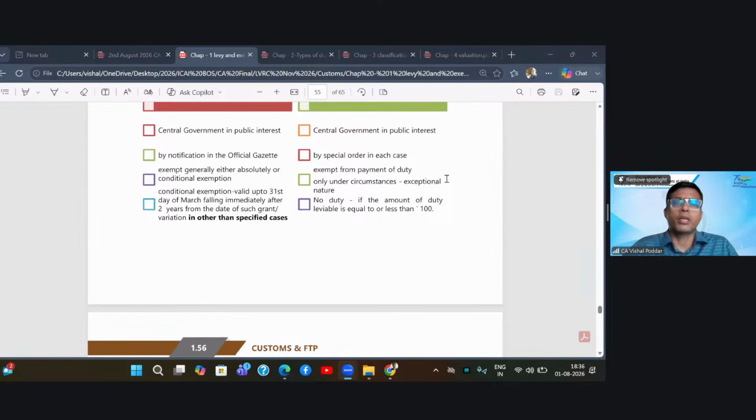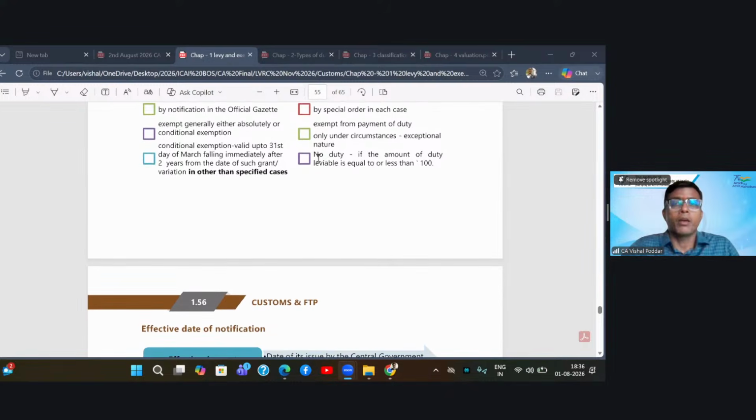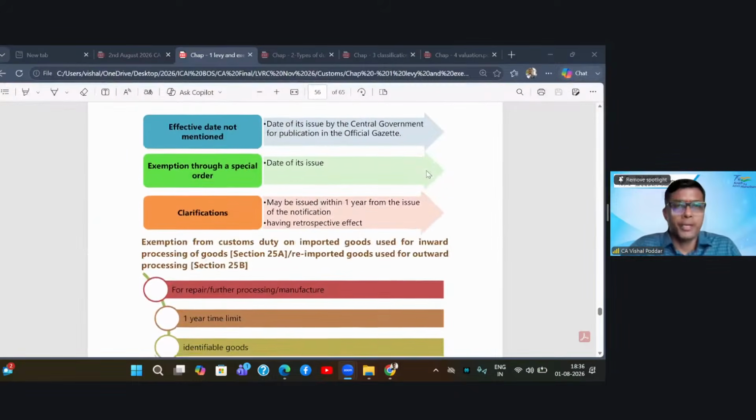That is what is special. Now, since this is given to a particular person, the government has to satisfy that there are circumstances of exceptional nature why that exemption is required. No duty if the amount of duty leviable is equal to or less than 100. Fine. Now,